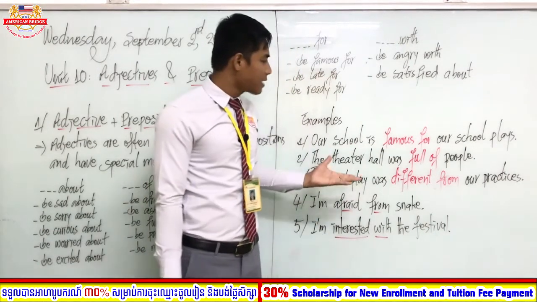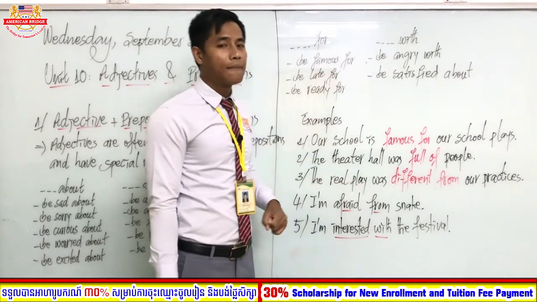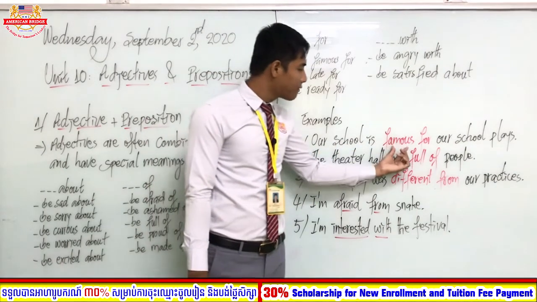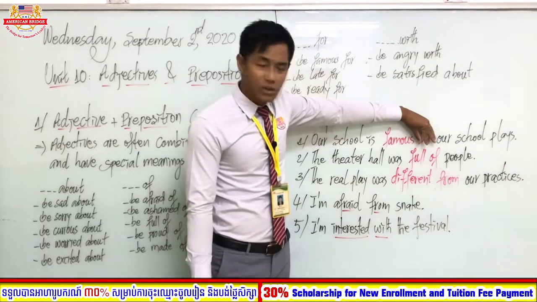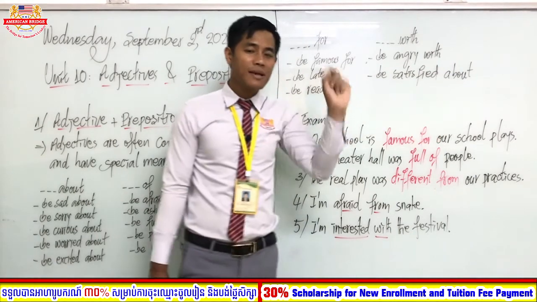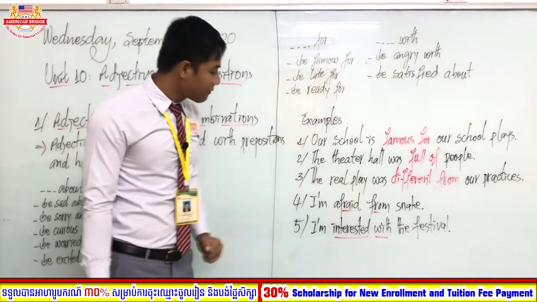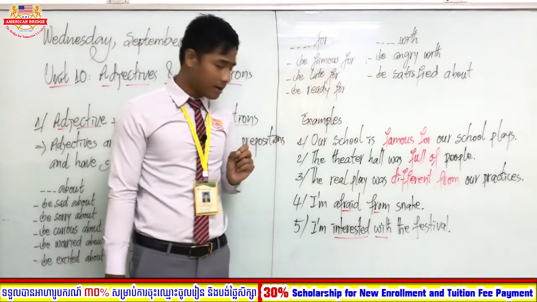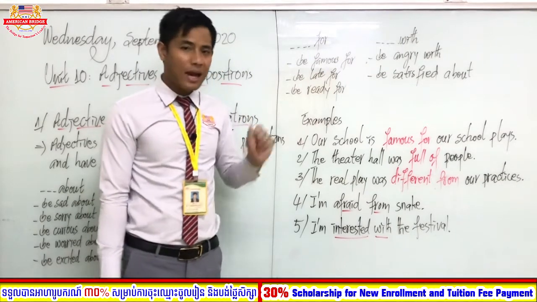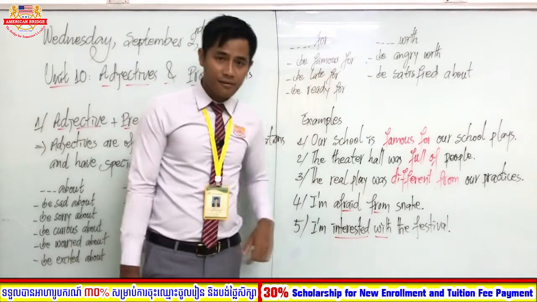And also we sometimes use only an adjective with no preposition. Sometimes it is not correct. Our school is famous, our school plays. So this is not correct. It is missing a preposition. So students, look at number 4 and number 5. That is not correct. Teacher would like you to complete them with the correct adjective plus preposition.